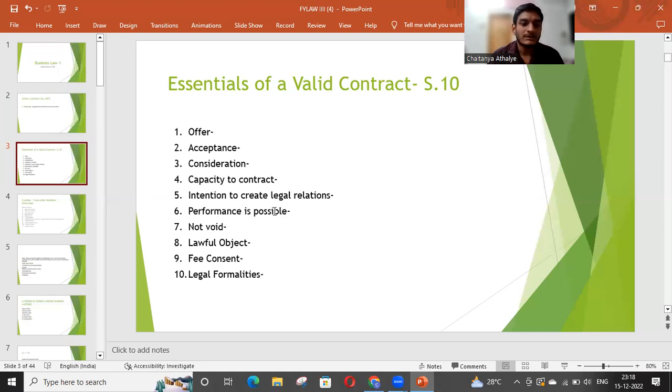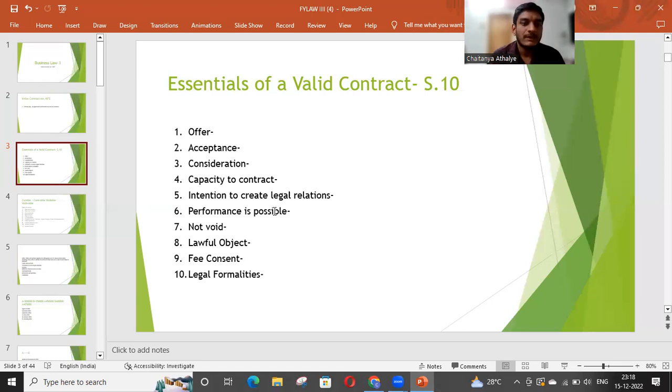In most of the contracts, both the parties give consideration to each other. But there can be some exceptional cases where only one party is giving consideration and the other is not giving any consideration to the first party. But yeah, in most contracts, both the parties give consideration to each other.